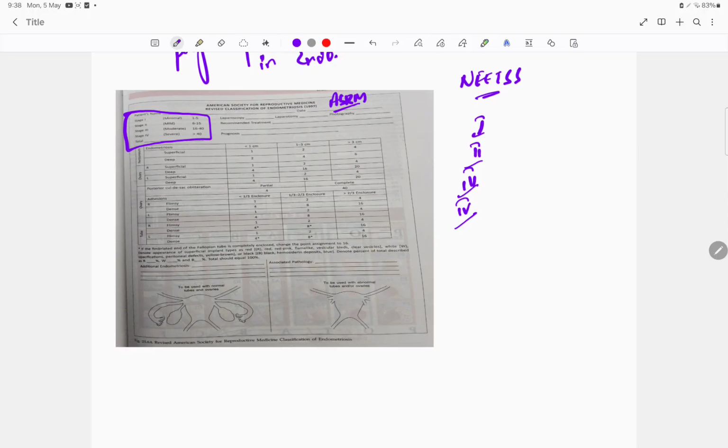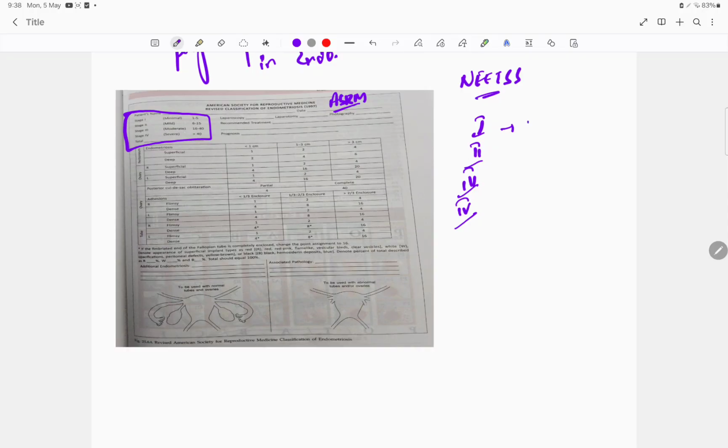So based on this, they'll give the numbers: how deep is it, is it involved only on the right side, only on the left side, or both sides, whether it is a superficial lesion or a deep lesion. Based on everything, including the additions, they will calculate the entire values, and then they have classified into stage 1, 2, 3 and 4.